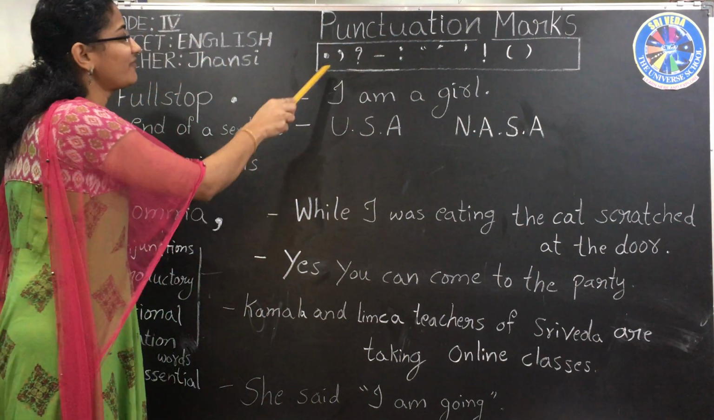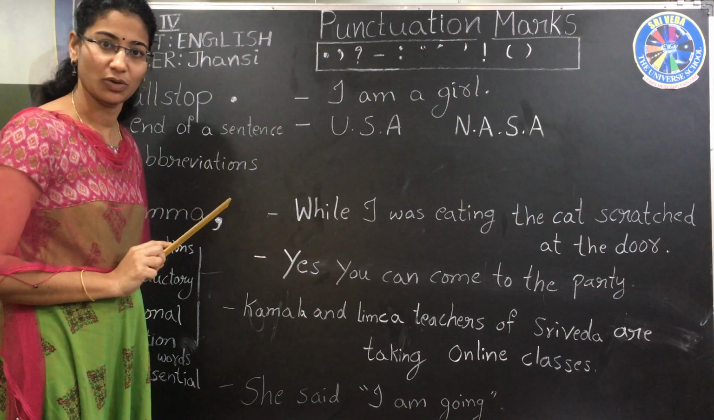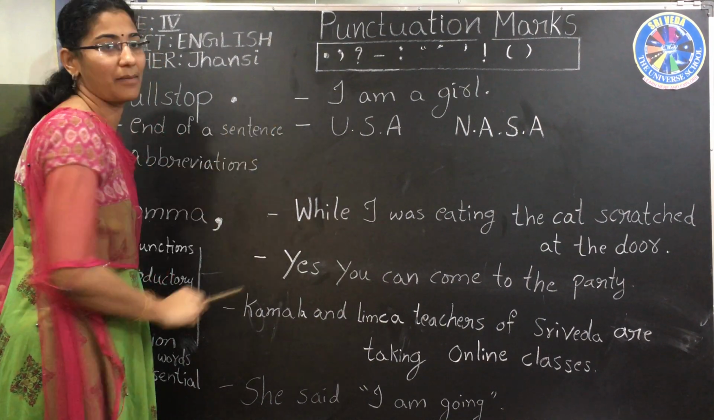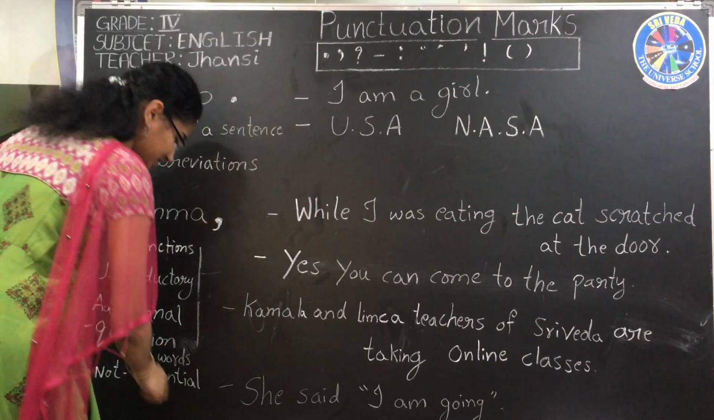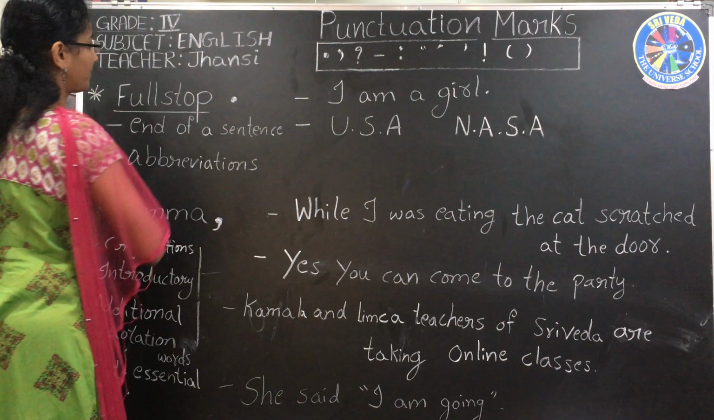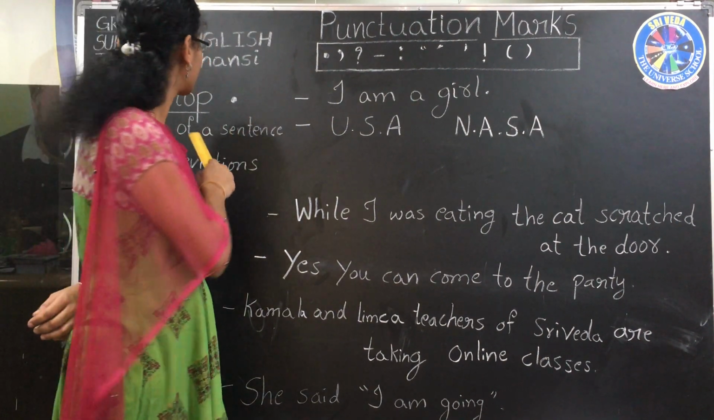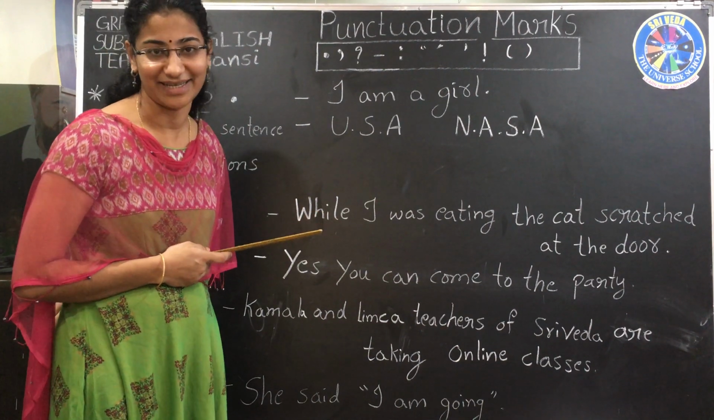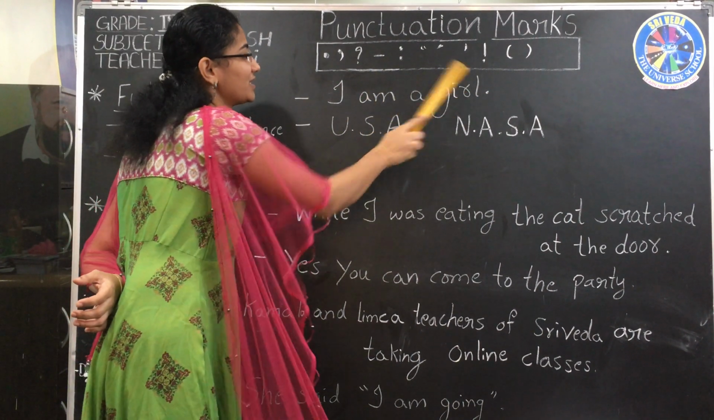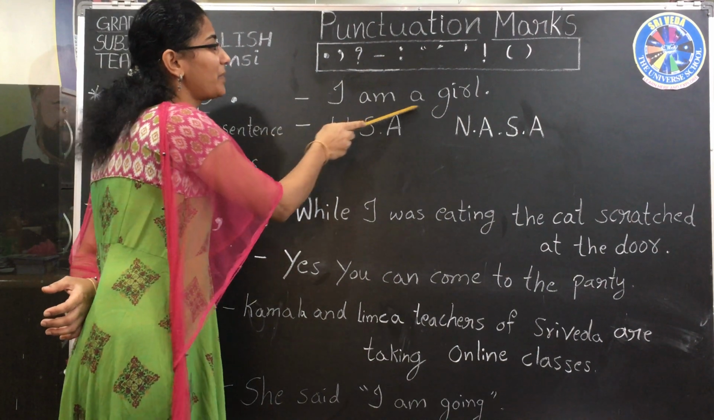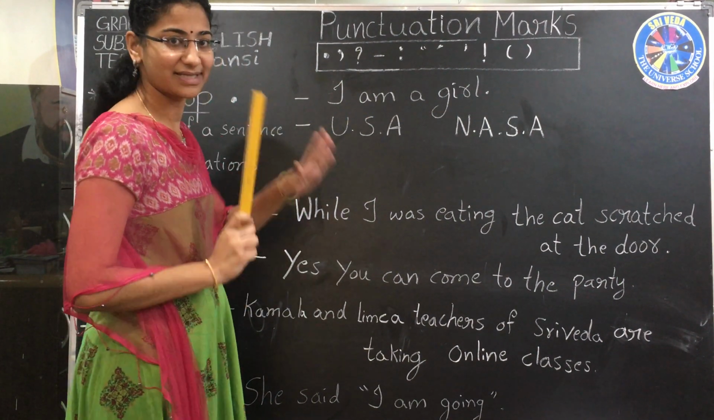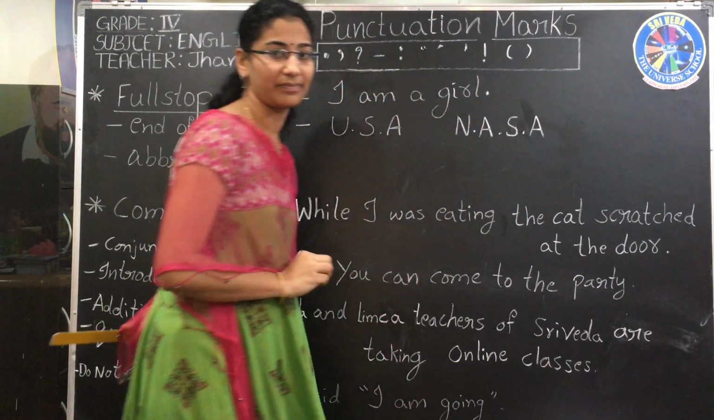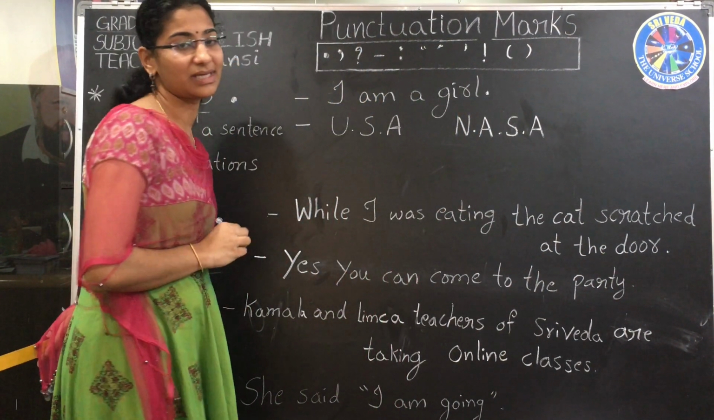First today we'll see these two punctuation marks. What is the first one? Full stop. Then the next one, comma. We'll take full stop first. You know when we'll use the full stop symbol, right? We use it at the end of a sentence. For example, I have taken here, I am a girl. It is a sentence, right? It's a statement. So at the end of a sentence, I'll use a full stop.